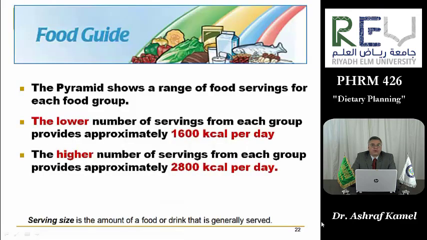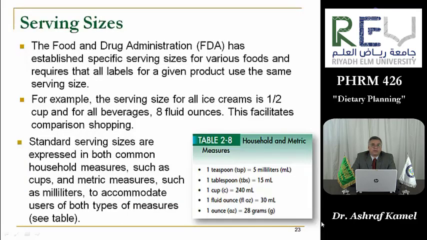The pyramid shows a range of food servings for each food group. The lower number of servings from each group provides approximately 1,600 kilocalories per day, while the higher number of servings from each group provides approximately 2,800 kilocalories per day.